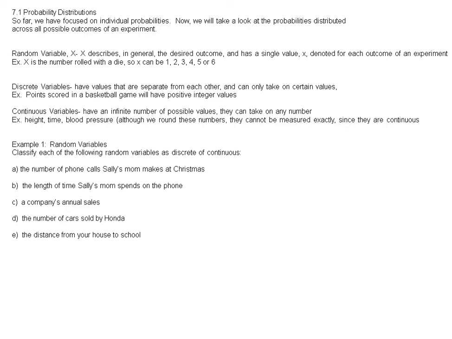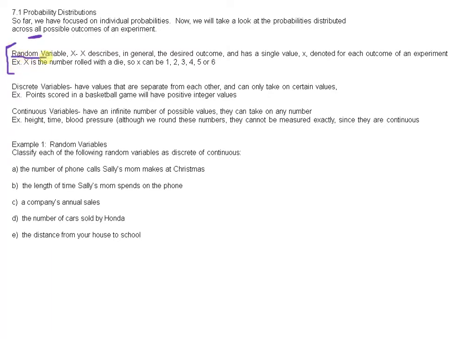7.1 is probability distribution. So far we've focused on individual probabilities, so probability of one event. And now we're going to look at probabilities distributed across all possible outcomes of an experiment. Okay, so this is all possible outcomes. So for example, actually, let's go through definitions first.